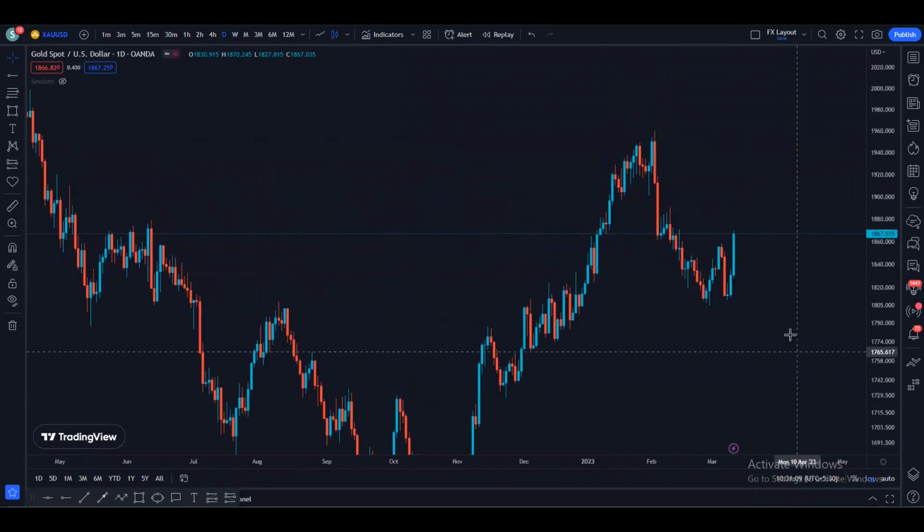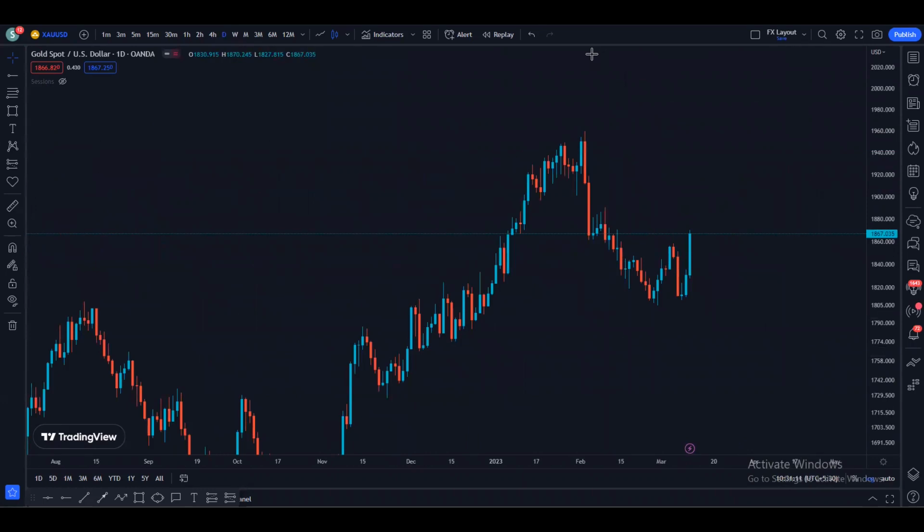On the daily time frame, as we can see, starting from the top, the price came down and broke this support and this support. Basically we made a lower high, lower low, lower high, lower low, and here we broke the previous high and made a higher low. You can consider it some kind of double bottom, or you can consider this low as a higher low. And right now we have broken the previous high as well.